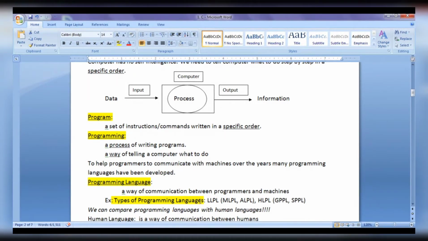Different types of programming languages are there. They are low-level programming languages and high-level programming languages. Machine-level programming languages are low-level programming languages. Assembly-level programming languages are also low-level programming languages. High-level programming languages are divided into two types: general-purpose programming languages and specific-purpose programming languages.